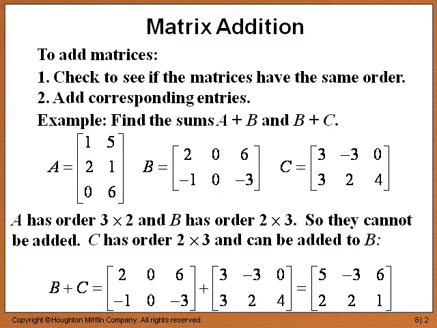Now we have 0, first row, second column of B, plus negative 3, first row, second column of C, equals negative 3. 6, first row, third column of B, plus 0, first row, third column of C, equals 6, and so on. So that's matrix addition.